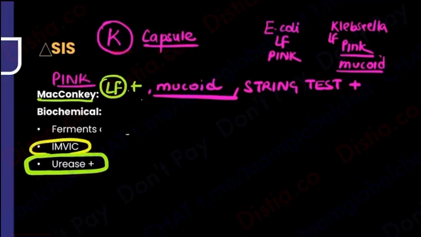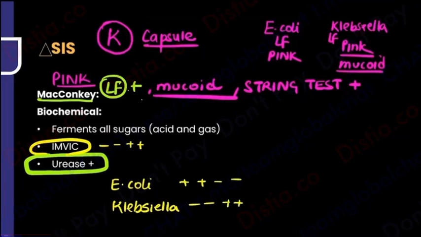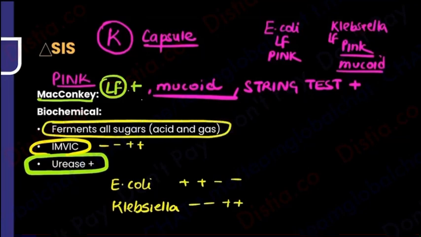What about its IMViC testing? This I've already told you, minus, minus, plus, plus. Because now again, if you have to differentiate between E. coli versus Klebsiella, I have told you the IMViC testing. E. coli was plus, plus, minus, minus, and Klebsiella was minus, minus, plus, plus. Finally, coming to the fermentation, it ferments all the sugars with acid and gas. So all of these biochemical reactions are sorted.